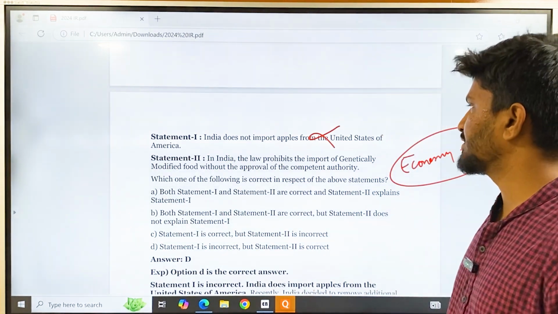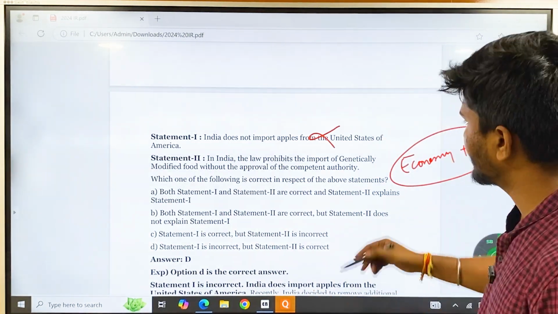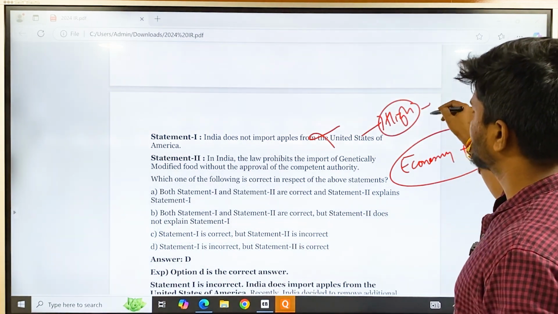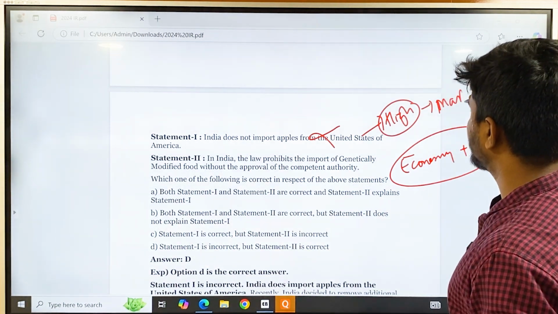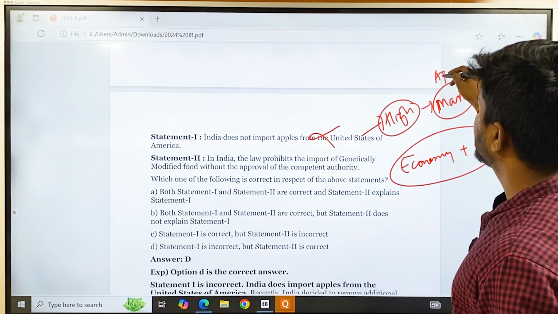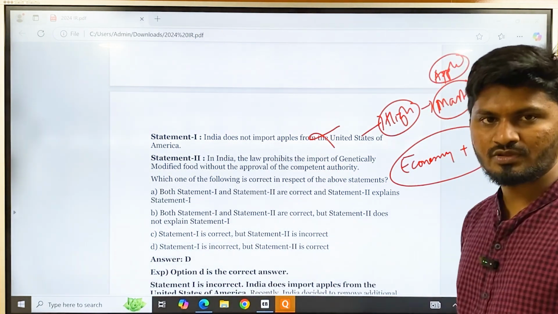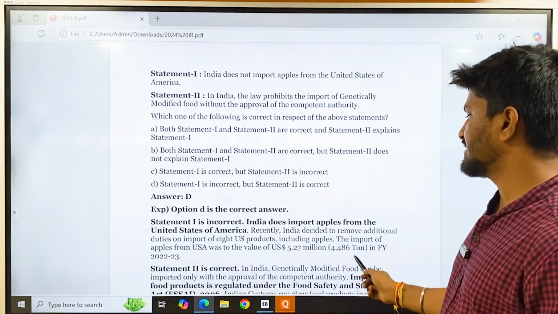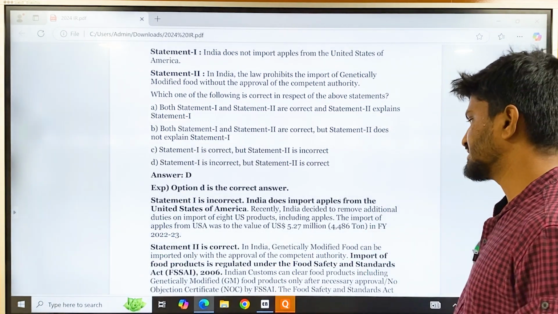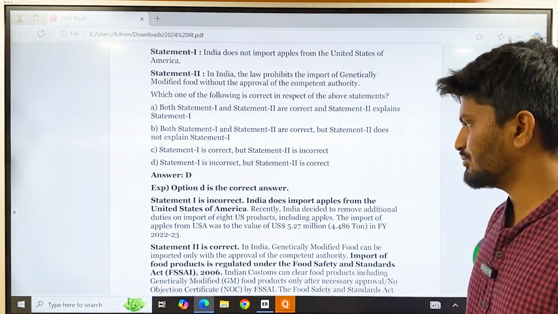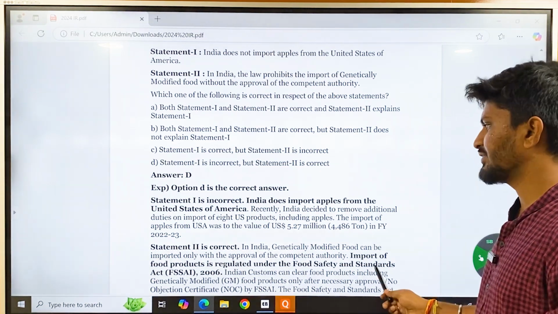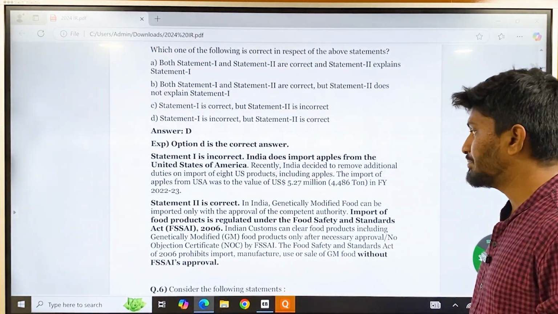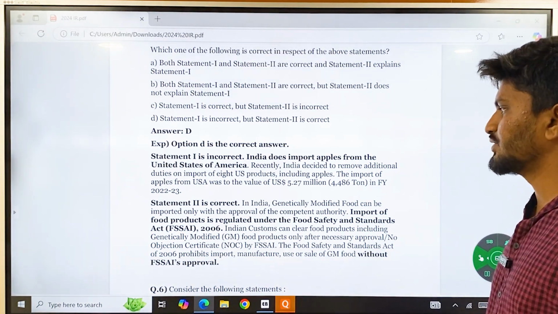India does import apples from United States of America. If you go to any high tech, very costly or posh marts, you can see apples from USA also. So they are importing apples from USA. Recently India decided to remove additional duties on import of 8 US products including apples. The import of apples from USA was valued at 5.27 million in the financial year 2023.